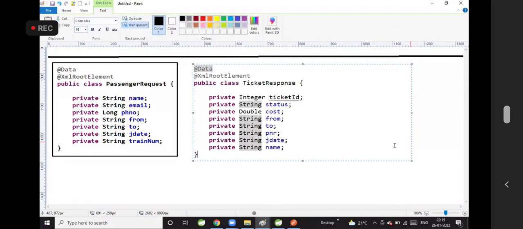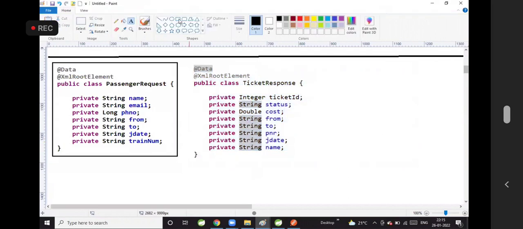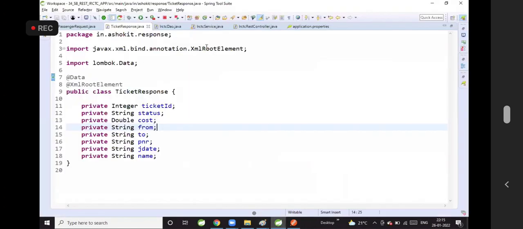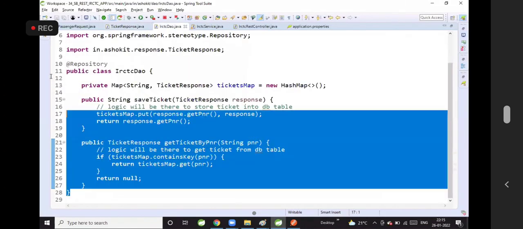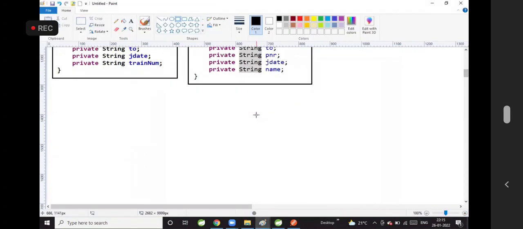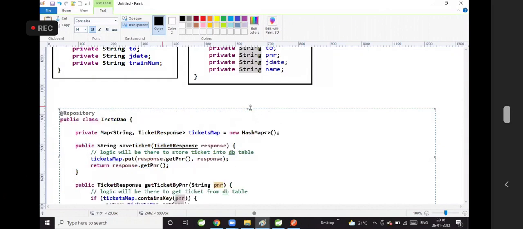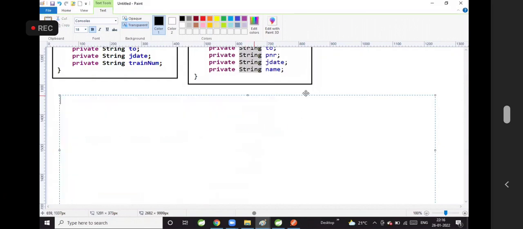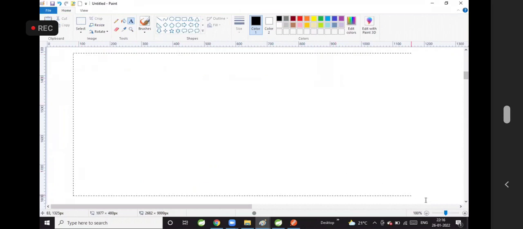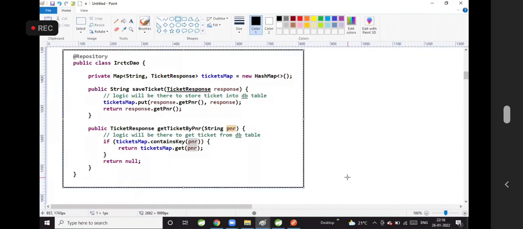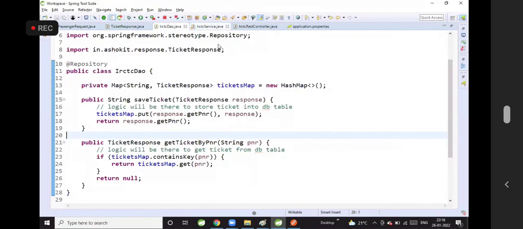This is the request class and this is the response class. I have taken one dummy DAO where I am storing the data in a map. It is not the real DAO, guys. Once our JPA classes are completed, then I will store the data into the database by using JPA. So this is our repository class, and I will give you the service class.